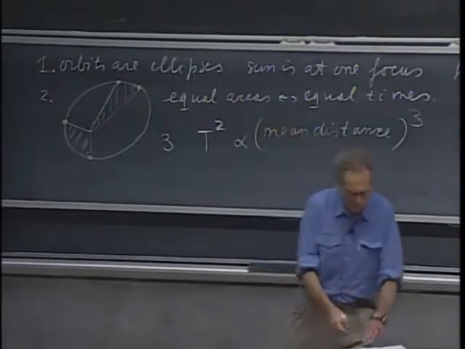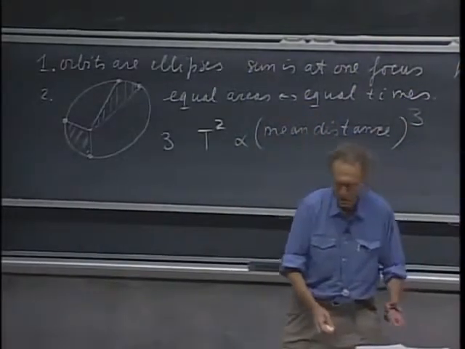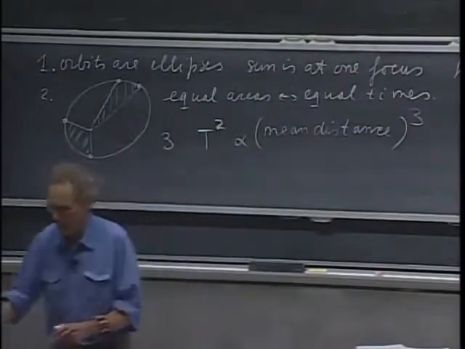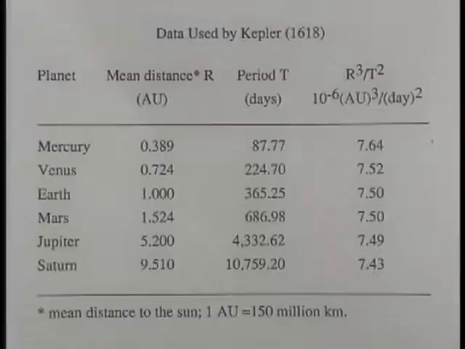And he was so pleased with that result that he wrote jubilantly about it. I will show you here the data that Kepler had available in 1618, largely from the work done by, of course, astronomers, observers like Tycho Brahe and others. You see here the 6 planets that were known at the time, and the mean distance to the Sun.